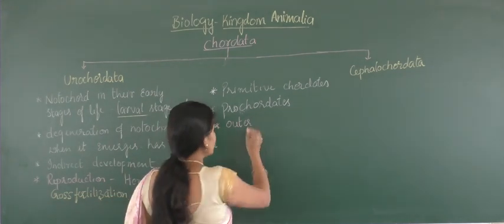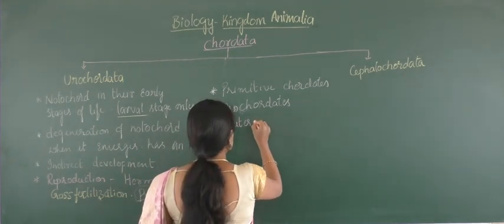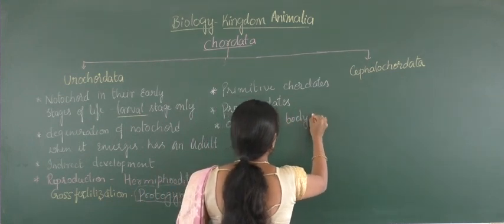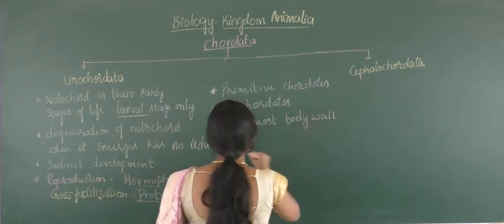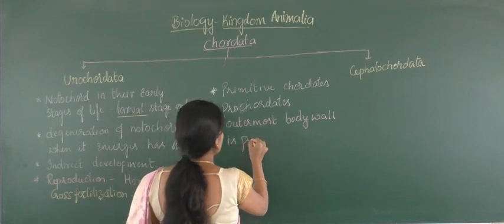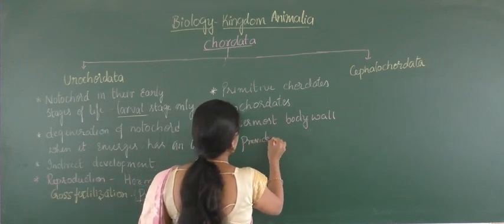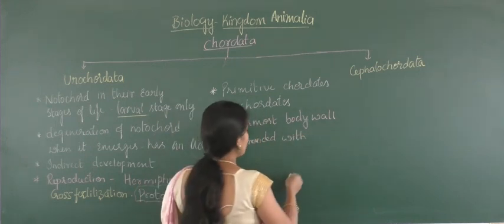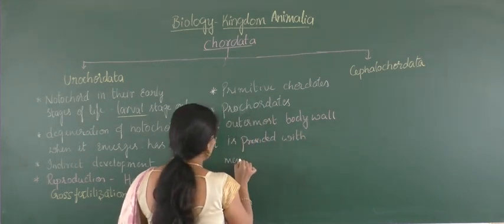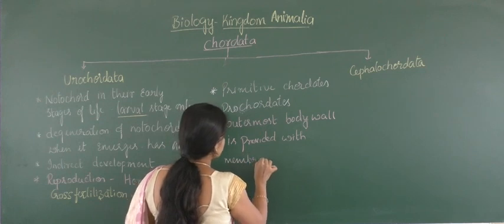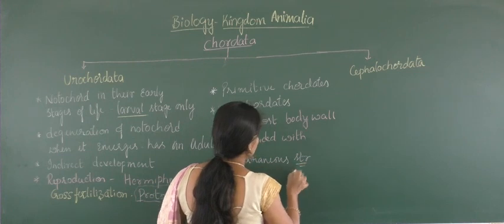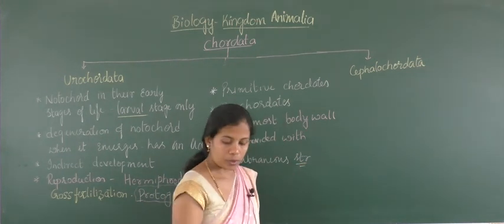The outermost body wall is provided with one more membranous structure, a membranous structure that is called tunica.